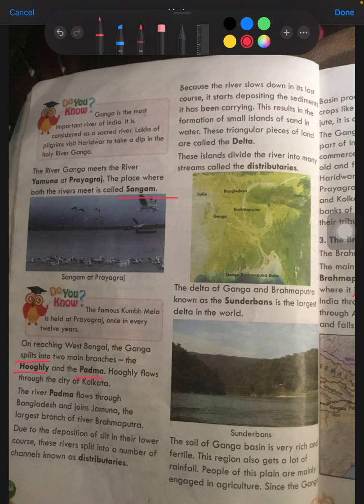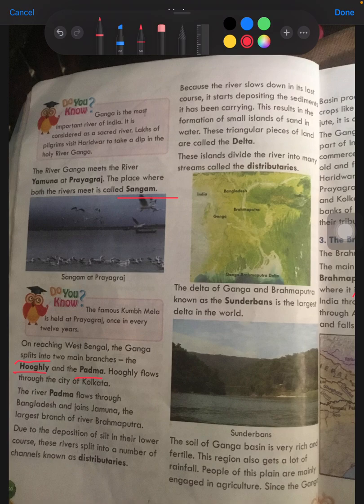When the river becomes slower, the river water is not able to carry the soil, the alluvium silt, with it. As a result, it deposits everything there. This results in the formation of islands of sand in water. These triangular pieces of land are called deltas.